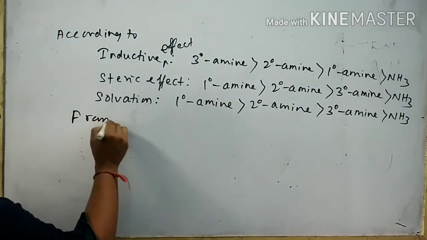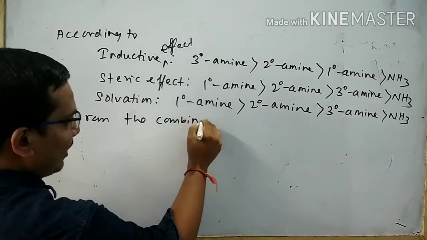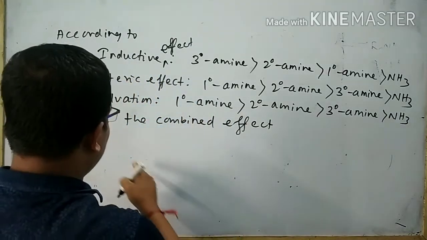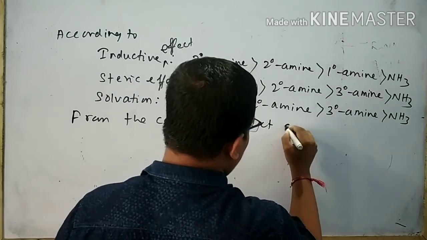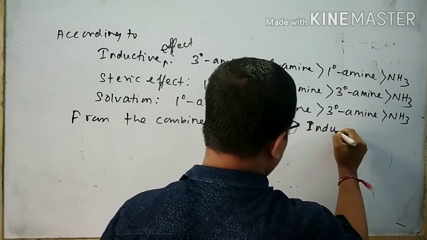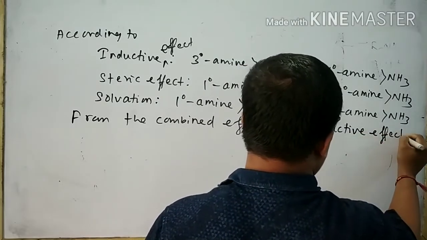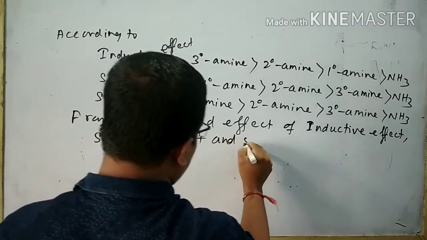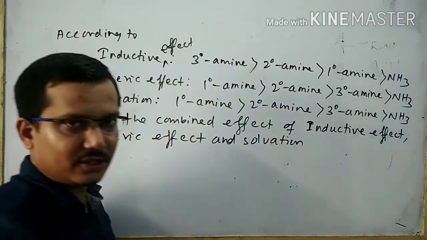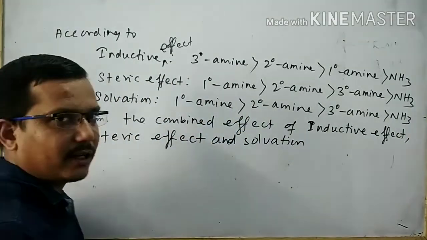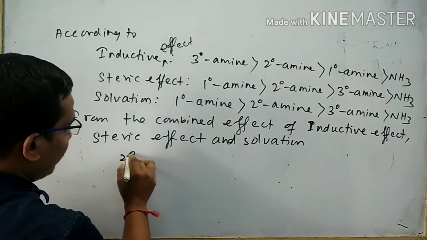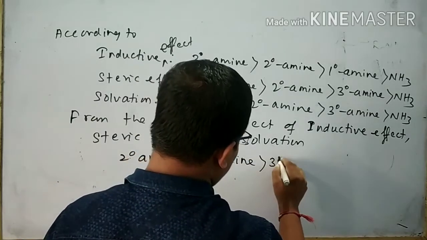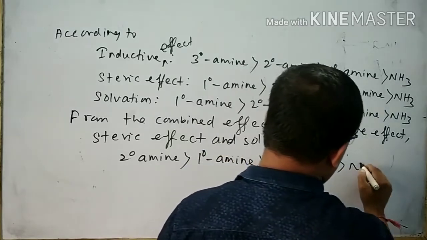From the combined effect, meaning inductive effect, steric effect and solvation, we can find the resultant order of basic strength of amines and ammonia: 2 degree amine more basic than 1 degree amine, more basic than 3 degree amine, more basic than NH3.